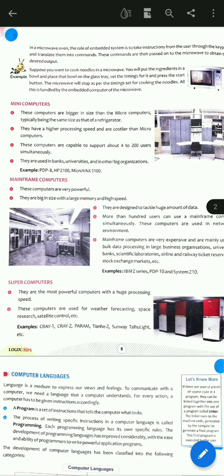So students, we have completed microcomputers, mini computers, mainframe computers, and supercomputers. So in our next class, we will study about the computer languages. Okay, students. Thank you.